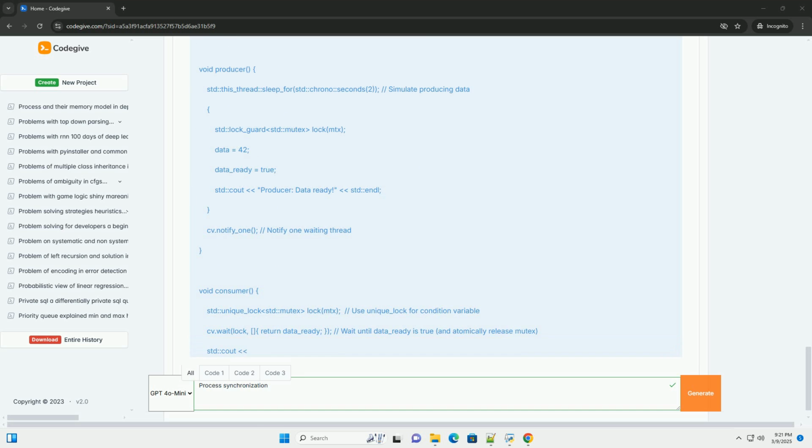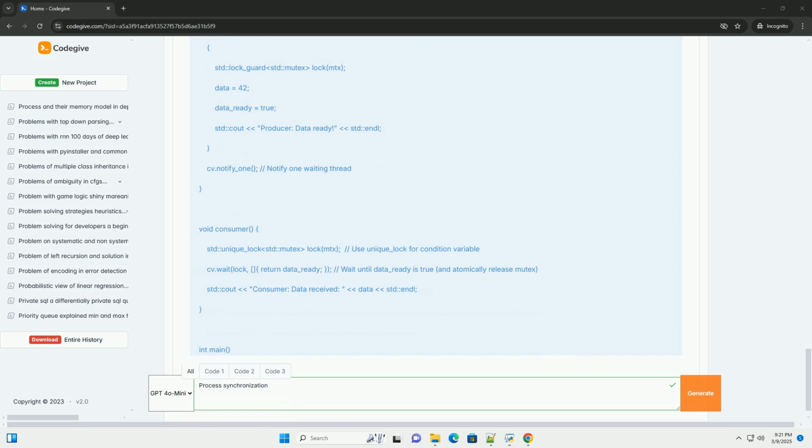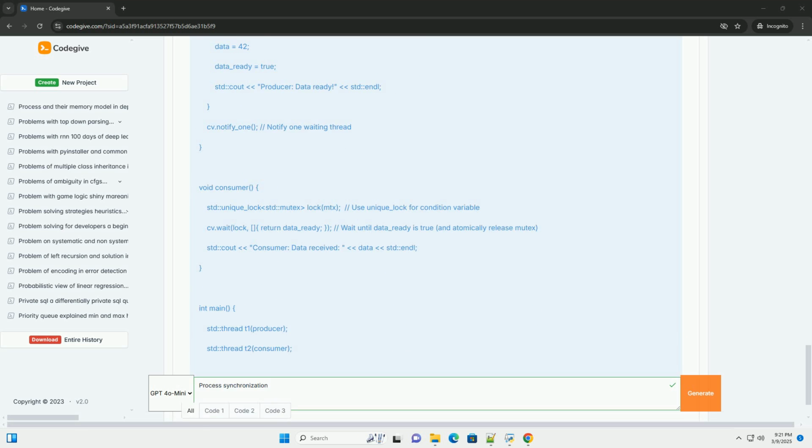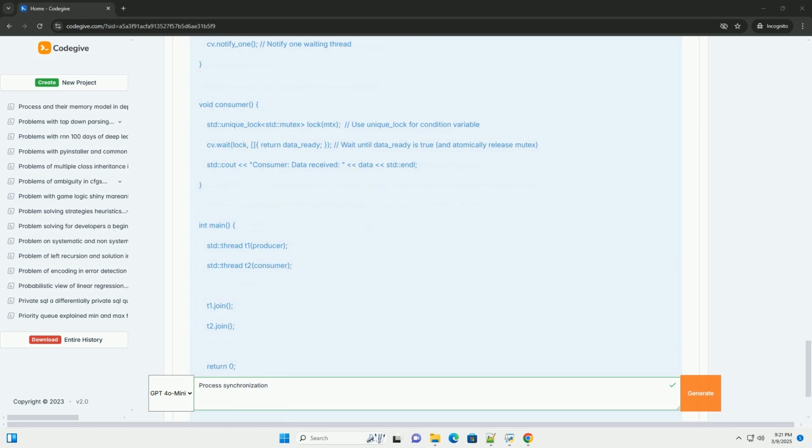outcomes. Race condition. A race condition occurs when the outcome of a program depends on the unpredictable order in which multiple processes access and modify shared data. The final result becomes uncertain and can change on different executions.